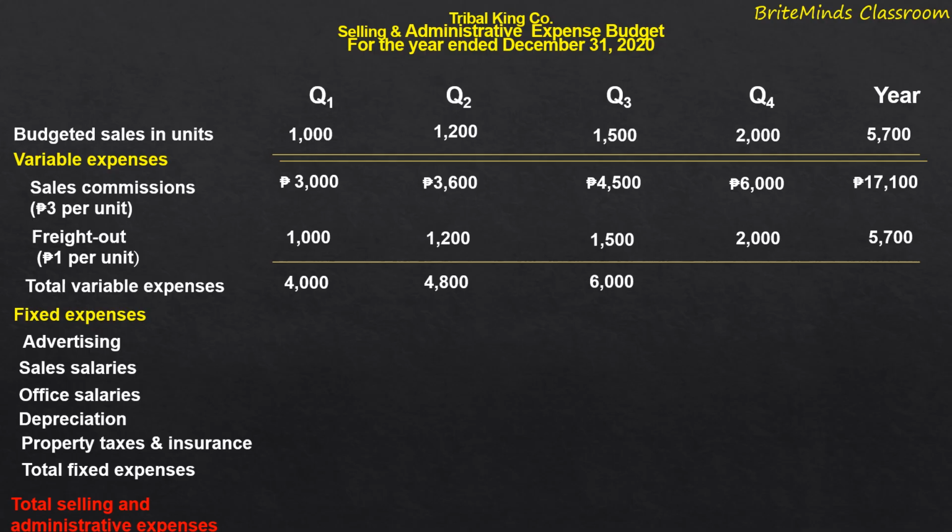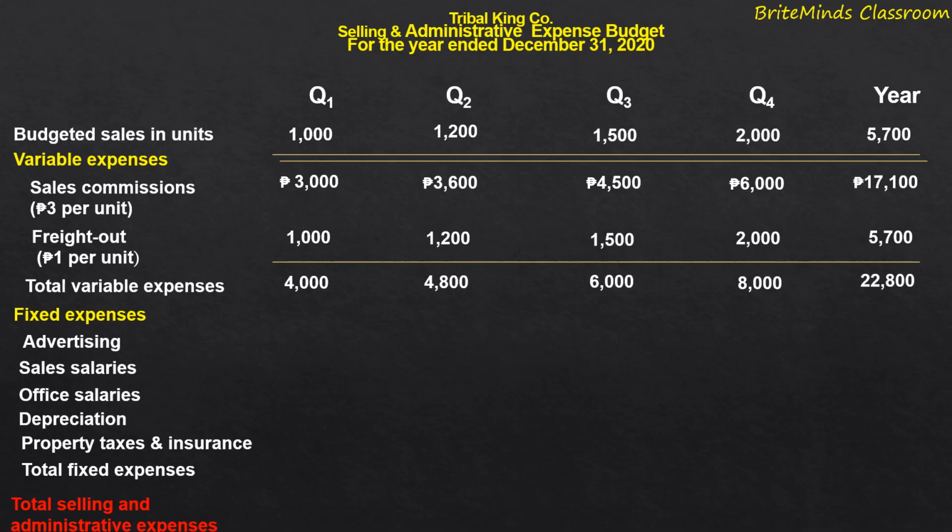For the third quarter, 6,000 pesos. For the fourth quarter, the total variable expense amounted to 8,000 pesos, and for the entire year, it amounted to 22,800 pesos. Okay, so let's continue.